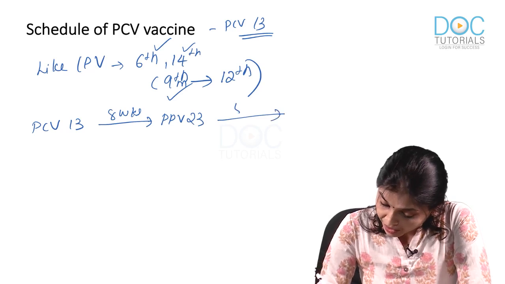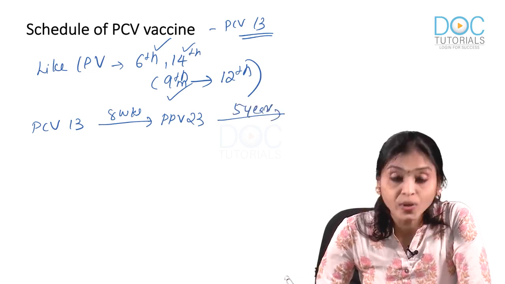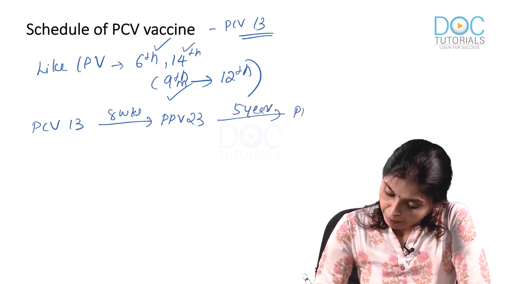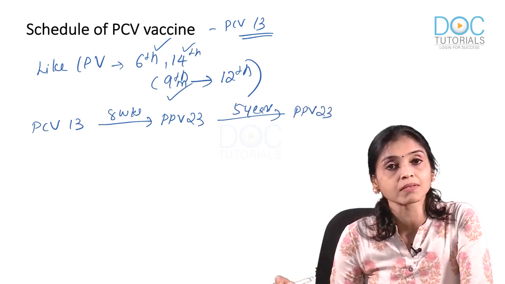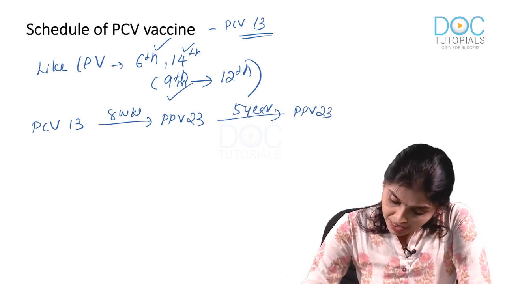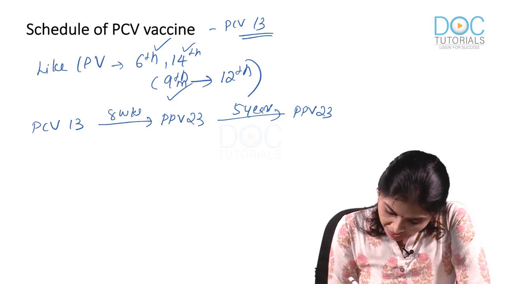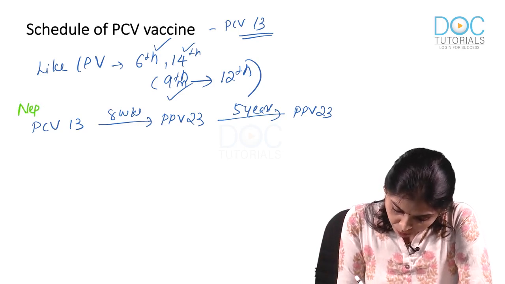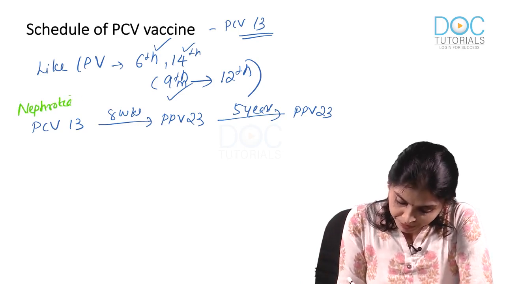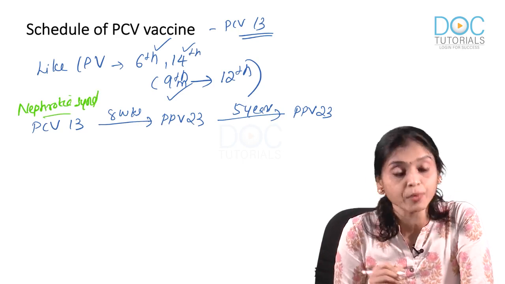After 5 years, you give one more PPV 23. Is it clear? So, this is if the child is having nephrotic syndrome and the child is unimmunized.